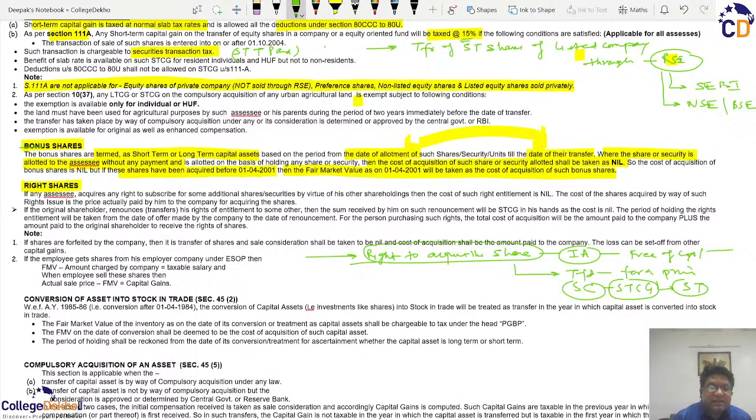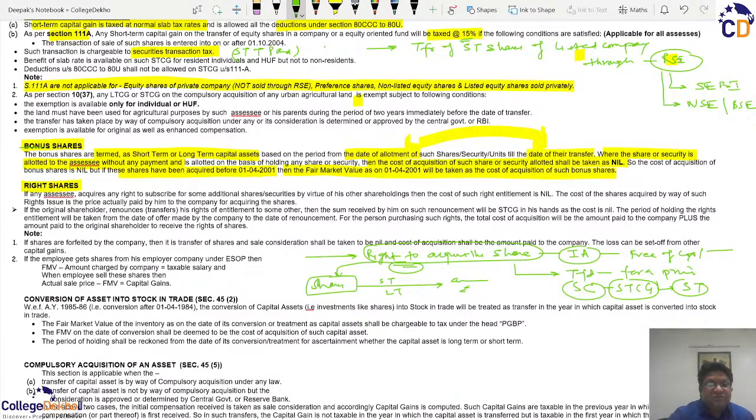Another thing is that the existing shareholder himself uses this right and acquires the shares. And if he acquires the shares, then they become normal shares. The date of acquisition becomes the date of purchase obviously, and depending upon when the shares are sold, it will be short term or long term, and calculated accordingly. So when the shares are taken up by the existing shareholders themselves, it becomes a normal scenario.